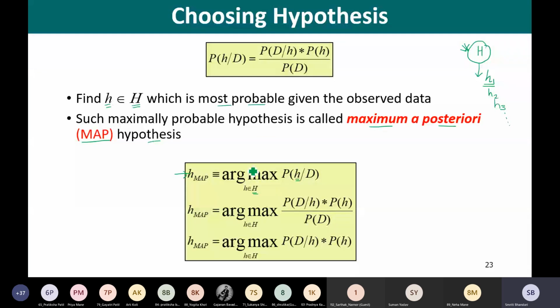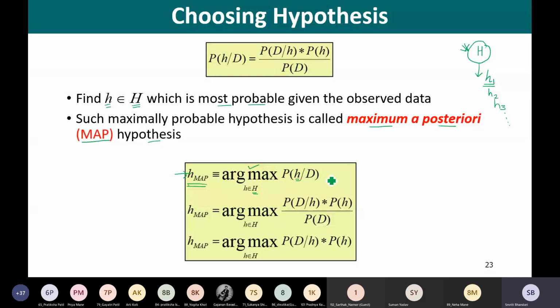And what is the role of this argmax? This argmax will allow us to find the hypothesis that is giving us the maximum probability. So for whichever hypothesis we get the maximum probability, that would be my h MAP.